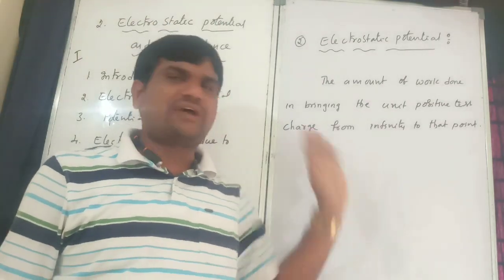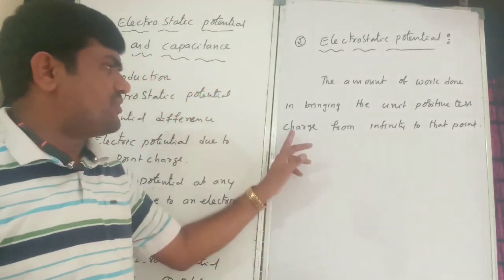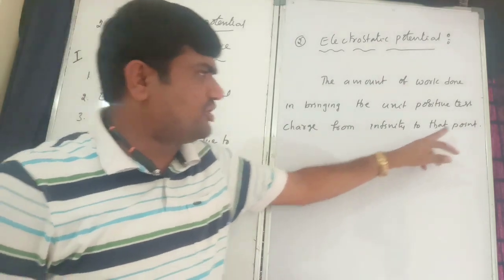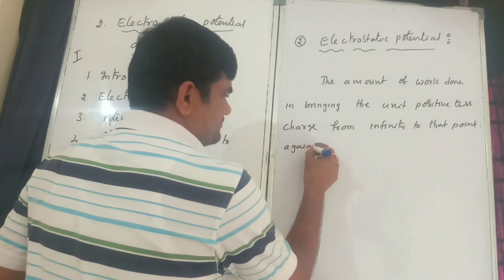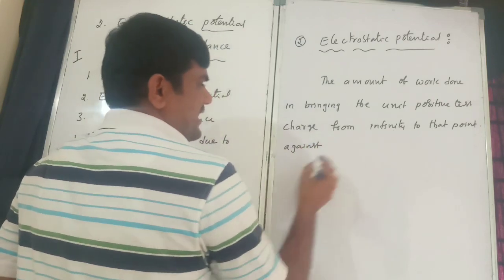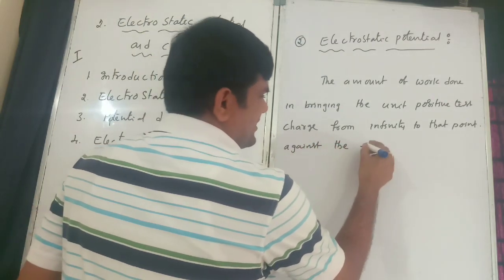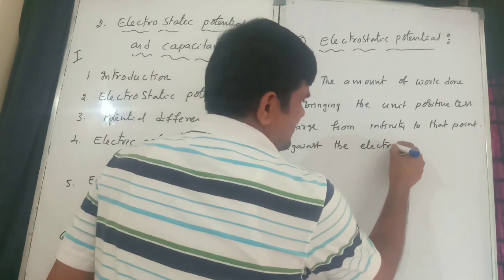Remember, without acceleration, from infinity to that point, against the electric field.